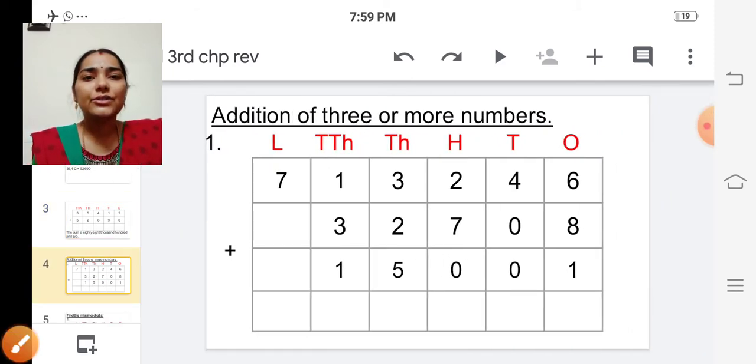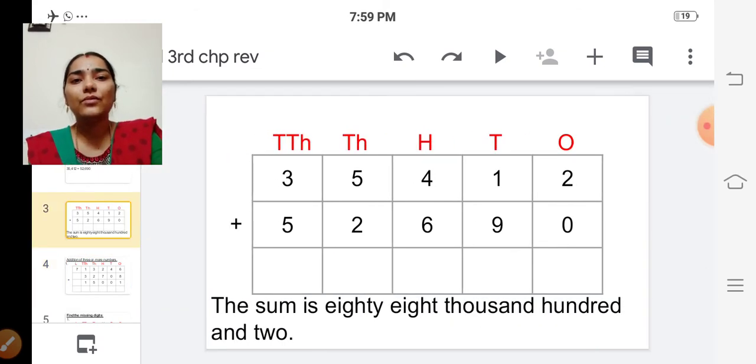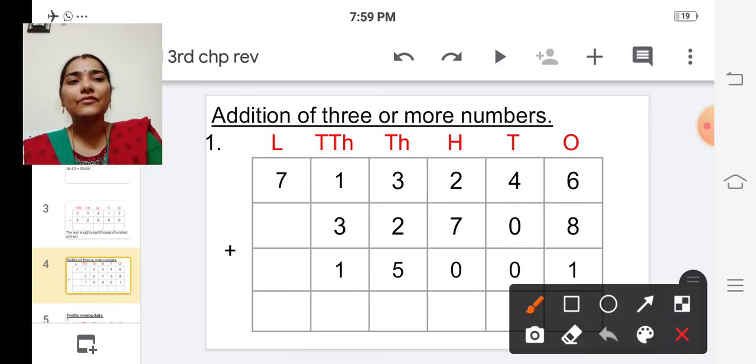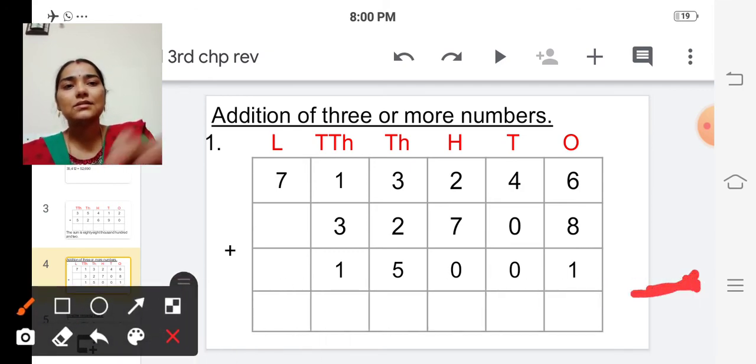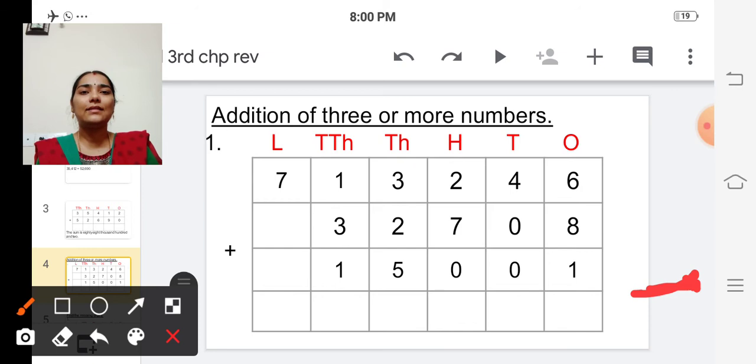Next one is addition of 3 or more numbers. So here, so far we have added 2 numbers, isn't it? So now we are going to add 3 numbers or more numbers. So in this problem we are going to add 3 numbers. Okay. What is the first number? 7,13,246. Isn't it? The next number is 32,708. And the last number is 15,001. Isn't it? So we are going to add these 3 numbers.